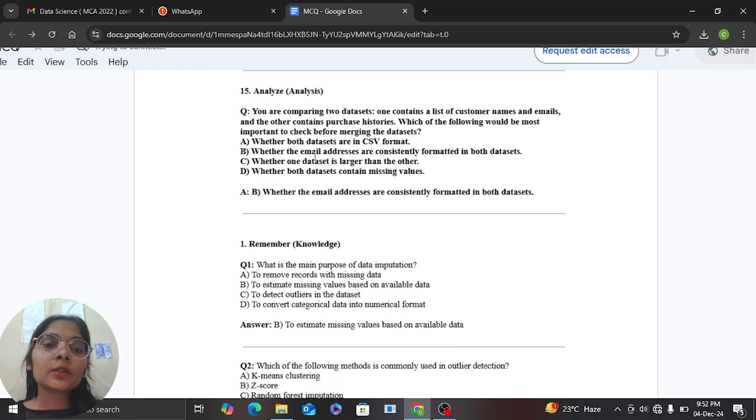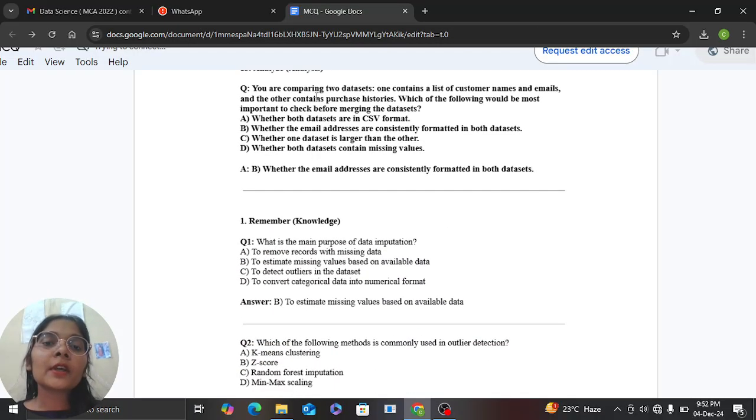Now moving forward, in another question we have been given two datasets. The first one consists of a list of customer names and emails, and the other consists of purchase histories. Which of the following would be most important to check before merging the datasets? The thing we should check before merging is that the email addresses are consistently formatted in both datasets. The email addresses in both datasets should be consistent.